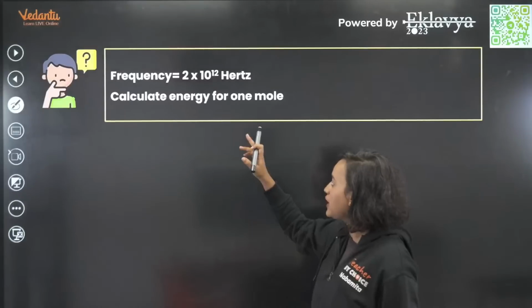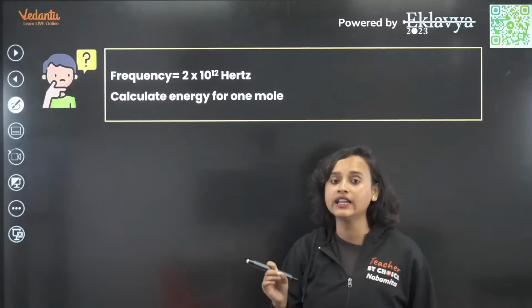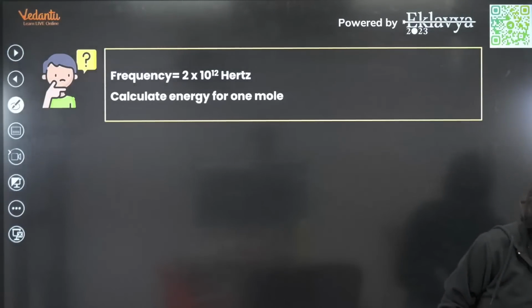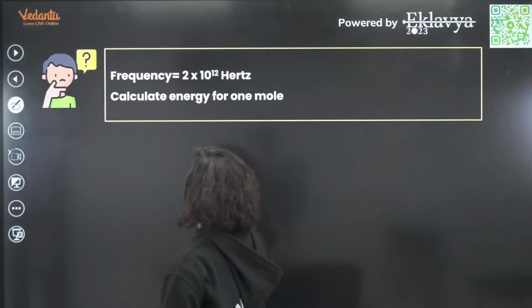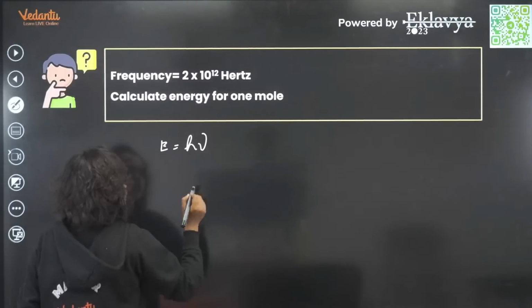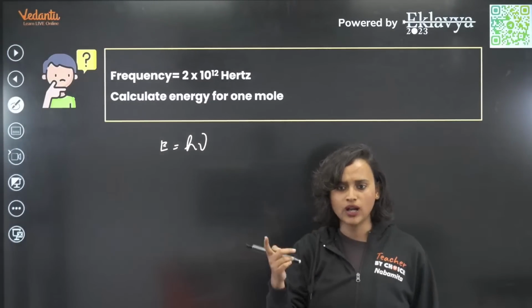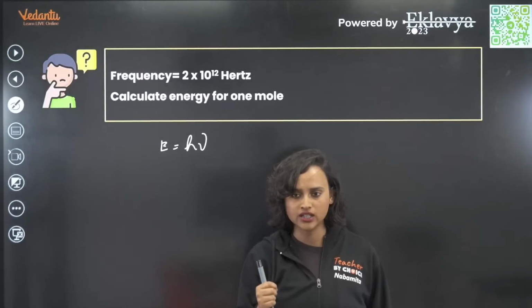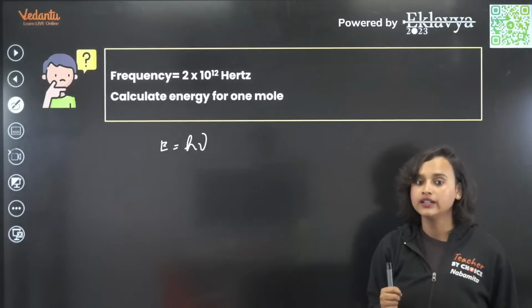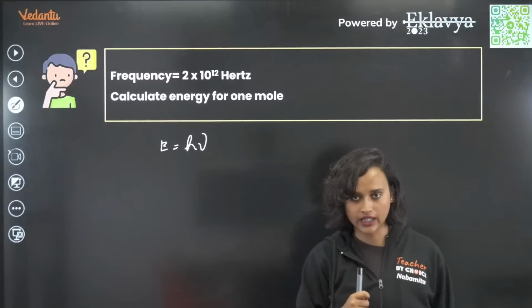Moving on. Frequency is equal to 2 into 10 to the power 12 hertz. You have to calculate the energy for 1 mole. What are we going to do now? We know that the formula is E equals h nu, right? I did not get this question. Maybe you had some other set. No problem. So nu is frequency, and h is Planck's constant.